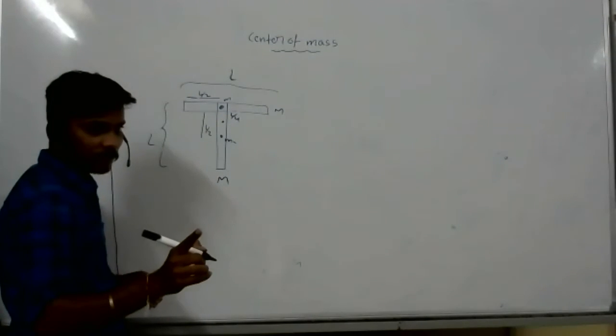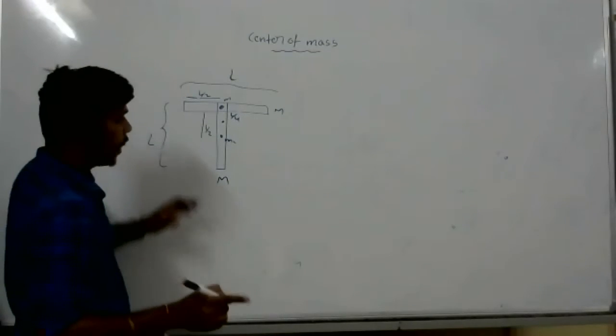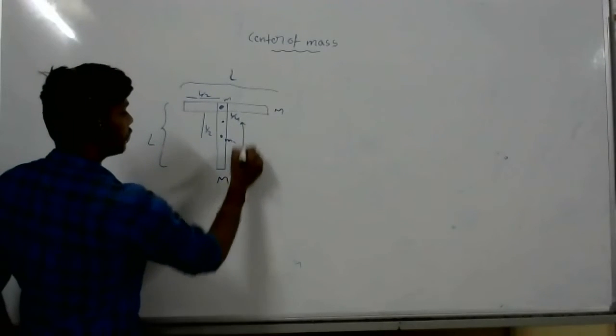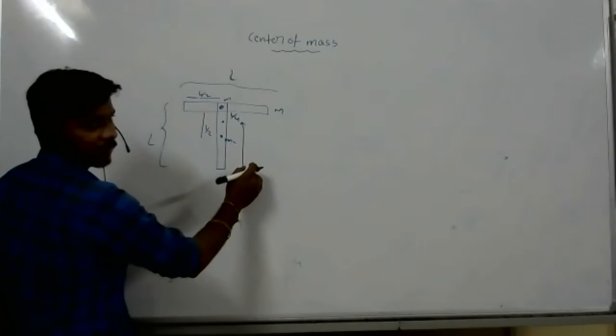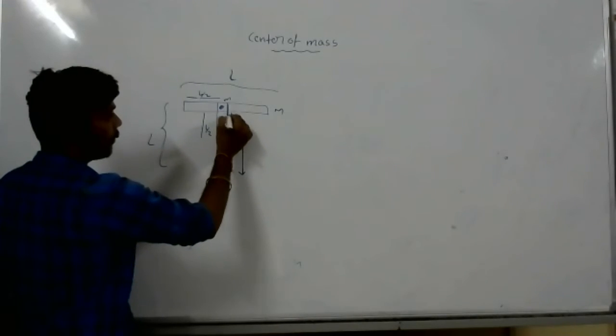That's what you are saying, right? But your total length is how much? From this end, how much is it? From here, L by 2. From here, L by 4.